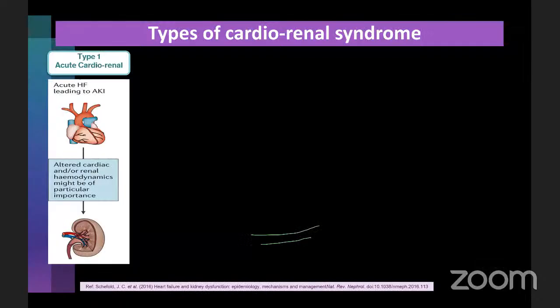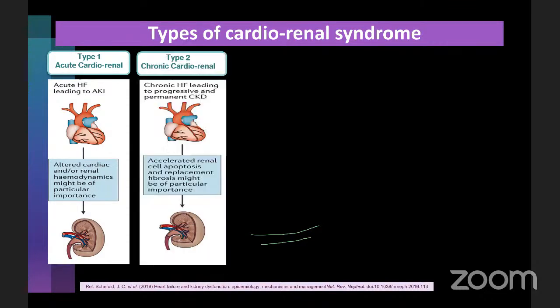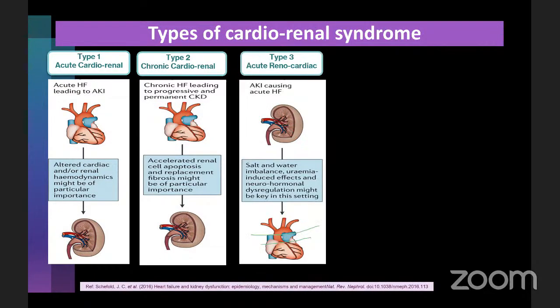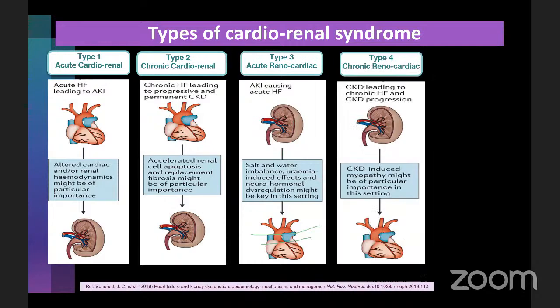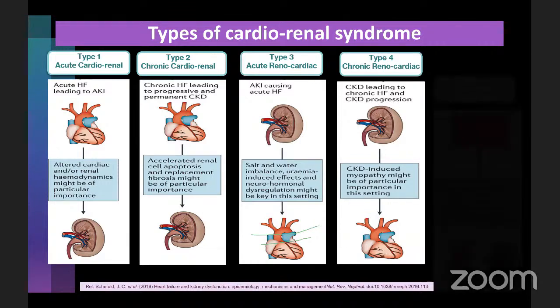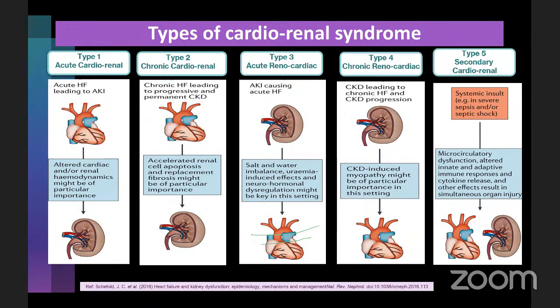Now, we are all familiar with the types of cardiorenal syndrome, but just to recap: type 1 is when acute heart failure leads on to AKI, acute cardiorenal syndrome. Type 2 is chronic heart failure leading to progressive and permanent chronic kidney disease. Type 3 is when an acute kidney injury causes an acute heart failure. Type 4 is chronic kidney disease that leads to chronic heart failure and CKD progression. And finally, type 5, where there is a systemic insult, either sepsis or amyloidosis, diabetes, etc., which simultaneously results in organ injury of both the kidneys and the heart.